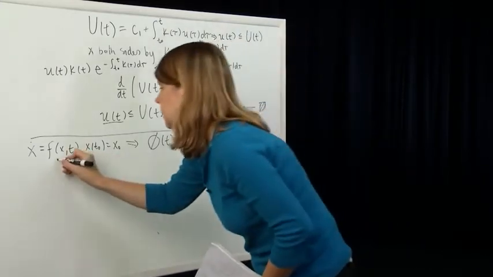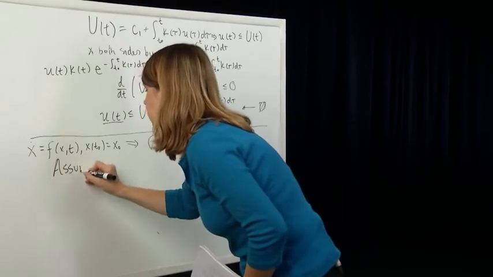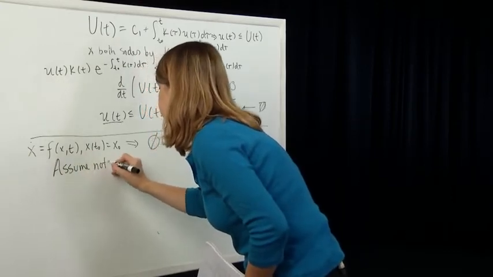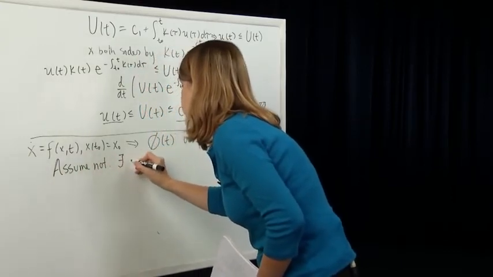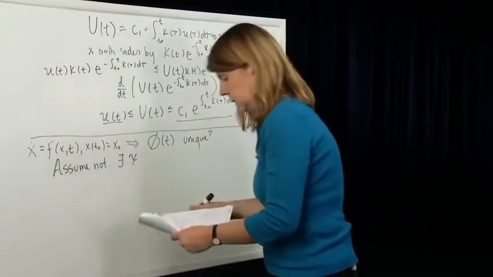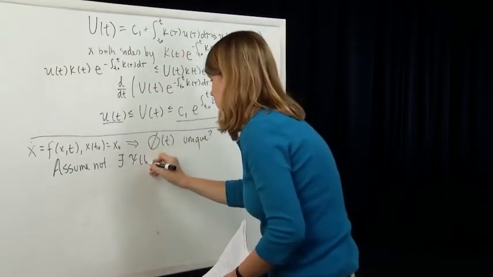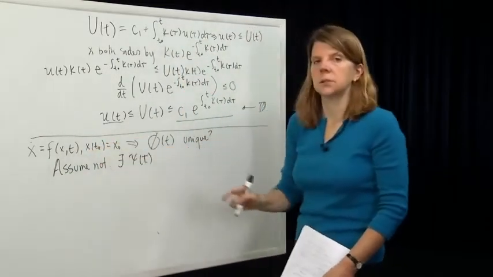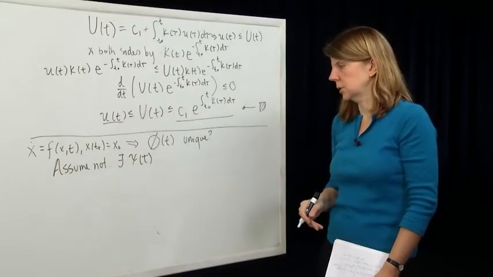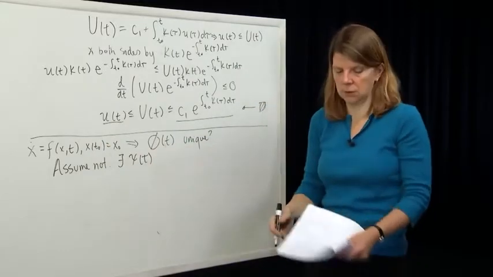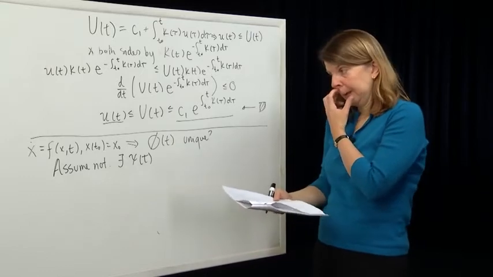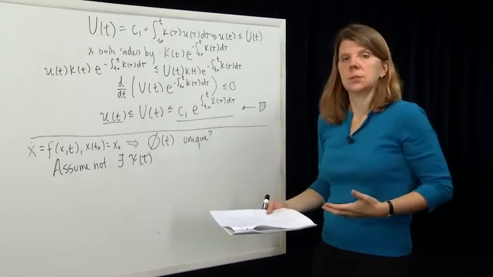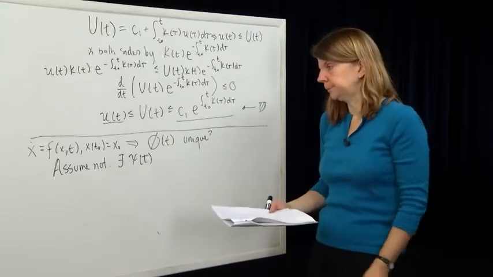So we assume not. Therefore, there exists another solution, let's call it psi of t, which satisfies the differential equation and the initial condition. So we've got these two solutions and they're not equal to each other. All right, so now it's up to us to try to derive a contradiction.